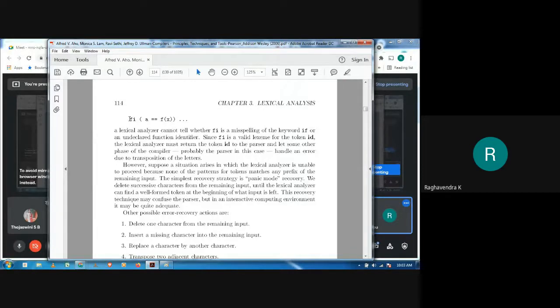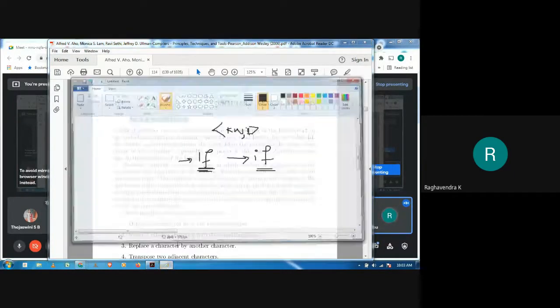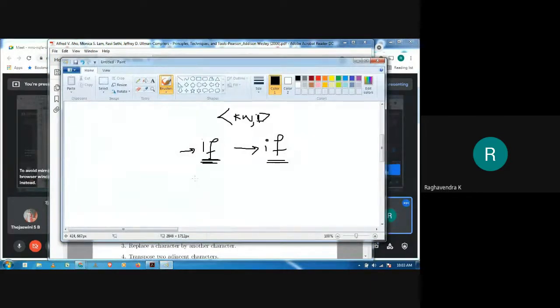For example, observe this statement. It says fi, then there is an opening bracket, then a is equal to f of x, and let us assume that it continues. Now what is this fi? Is this a function, or is this an if statement that has been misspelled as fi?